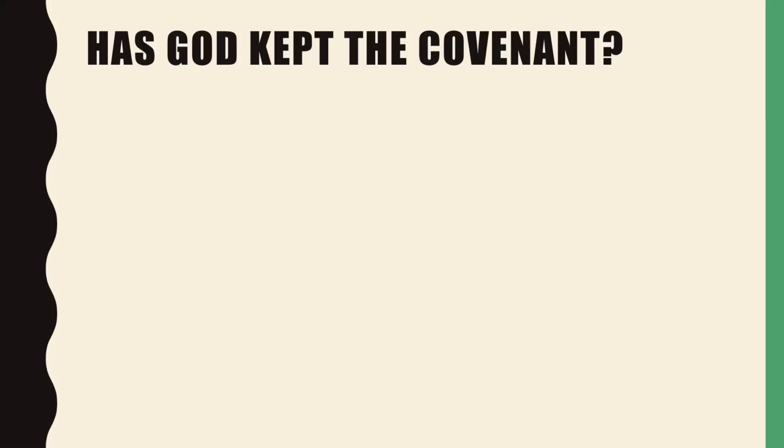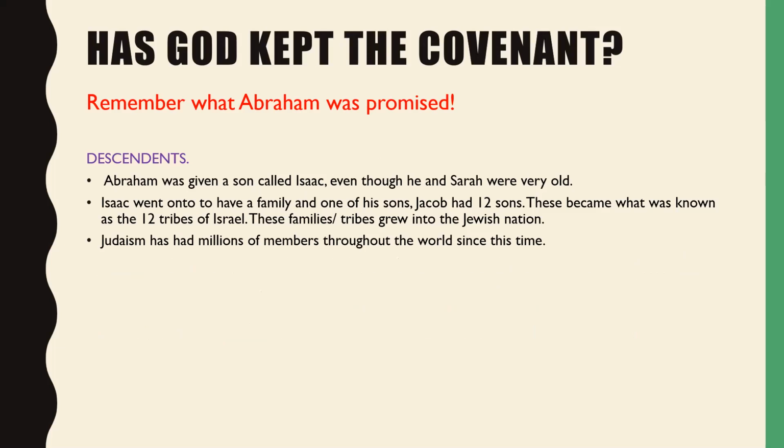Now, this is a really important question for Jews today. Has God kept the covenant? Let's remember what Abraham was promised. Abraham was promised descendants. Abraham was given a son called Isaac, even though he and Sarah were very old.